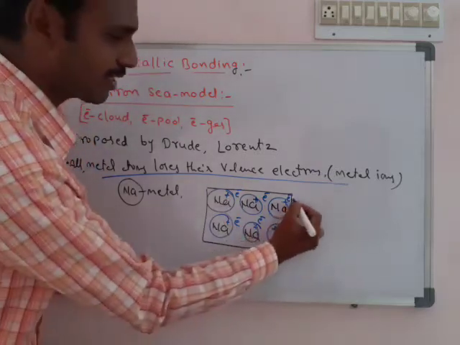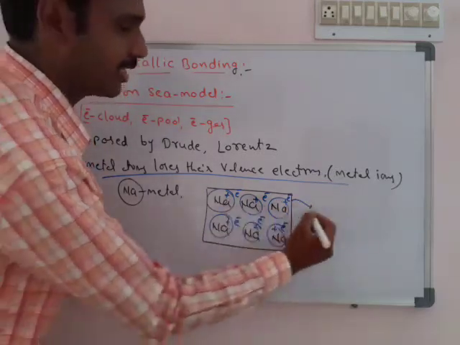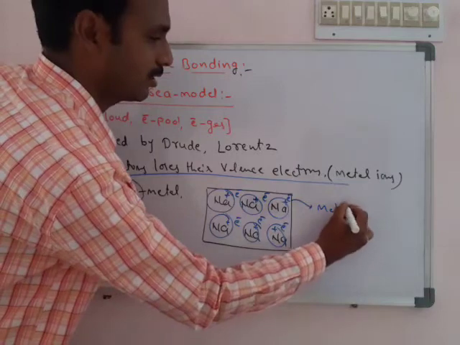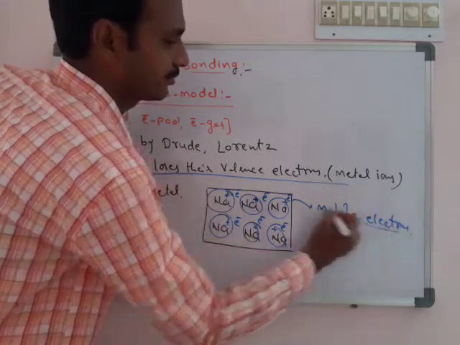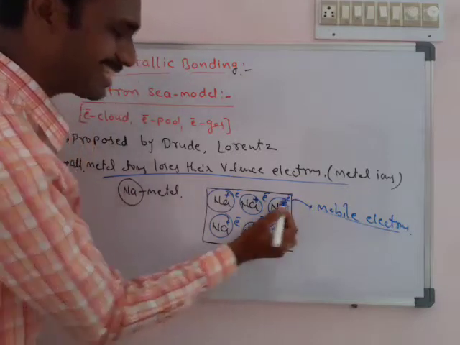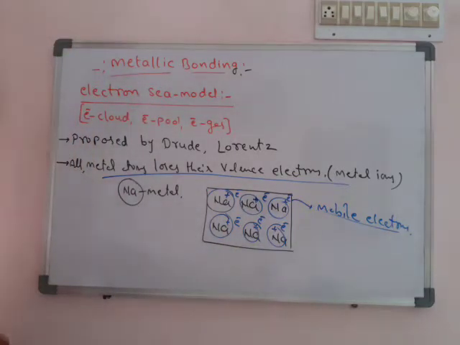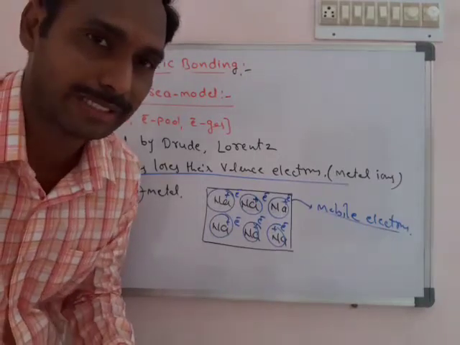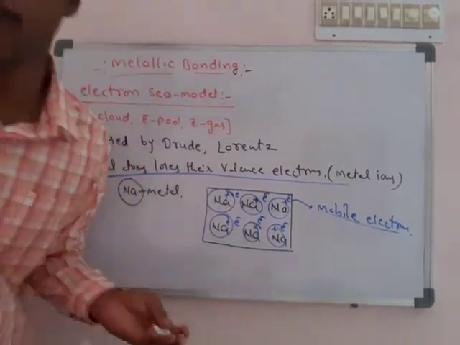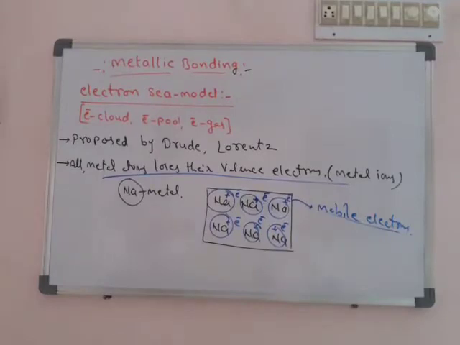What did they say about the electrons? They said these are all mobile electrons. These electrons move all over the metal atoms.